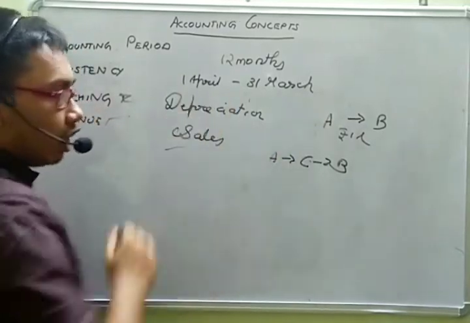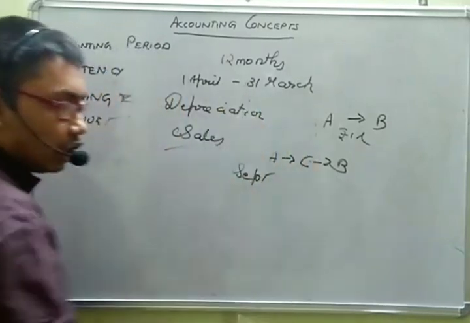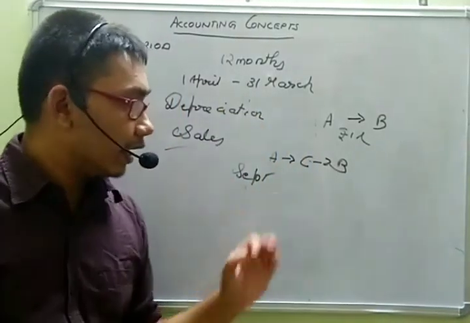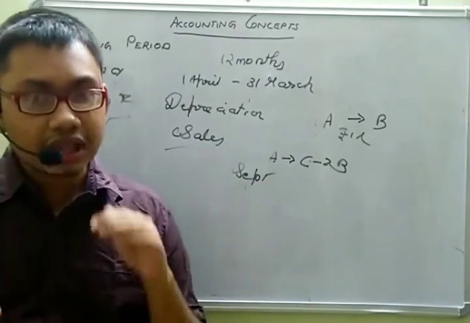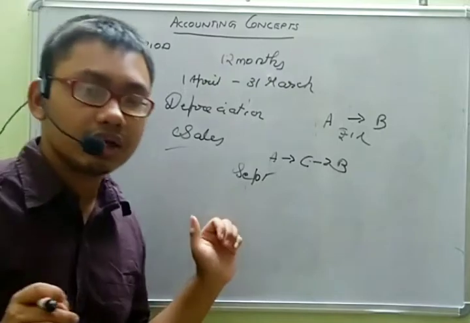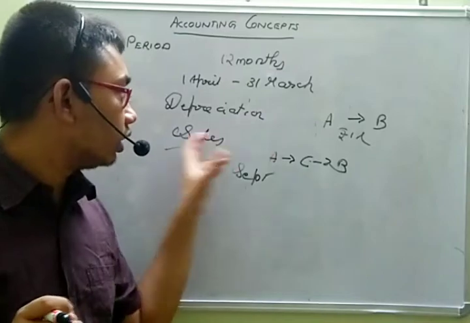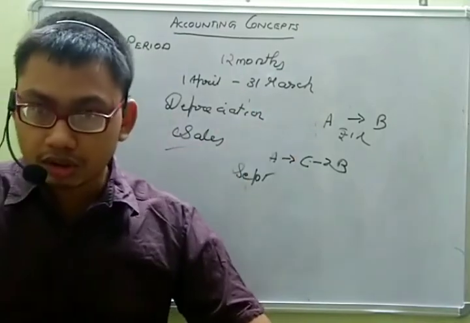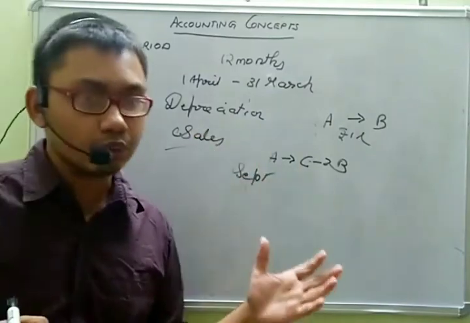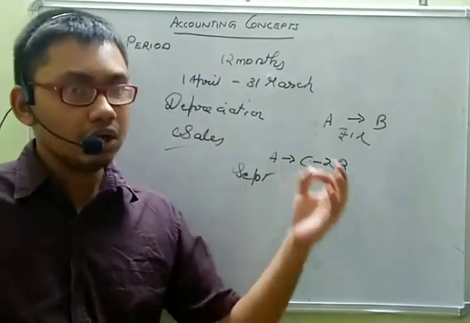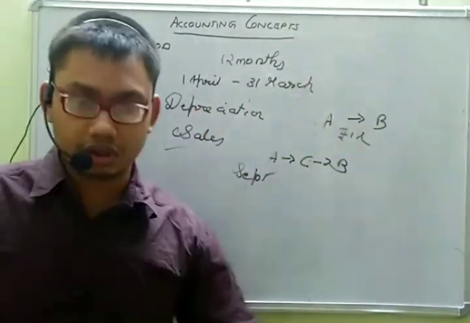And A and B are making the contract. Suppose they are making the contract in September. So A will be paying some brokerage charge to C, but even that brokerage should not be recognized in September, because this sale is recognized only in October. So this cost which is associated with this revenue, any expenditure incurred to earn the revenue, will be recognized only when the said revenue is recognized.